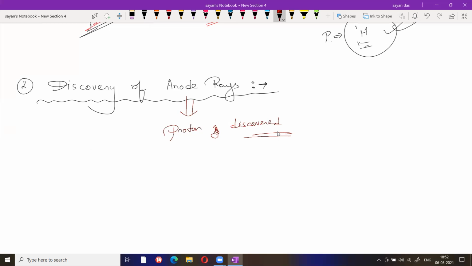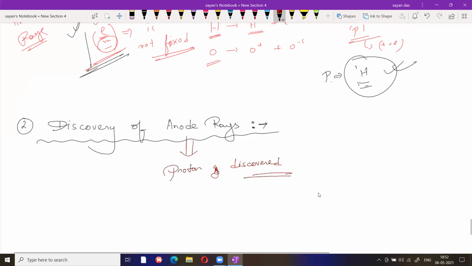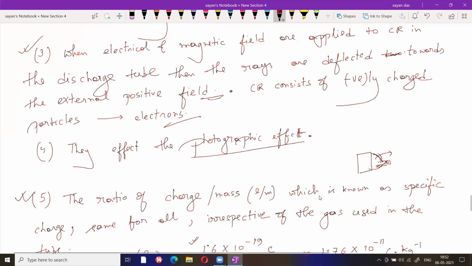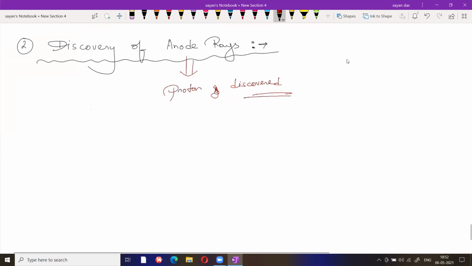Similar experiment, almost similar experiment. Look, why was the proton concept raised? Because we all know that atoms are neutral. So definitely, if the electron is negatively charged and the atom is neutral, some positive charge should be present. That's why positive and negative coincide with each other and the atom becomes neutral. That's why the proton concept arises.